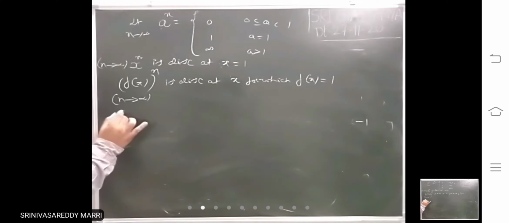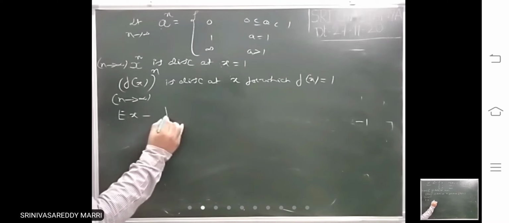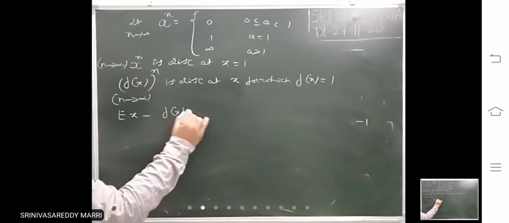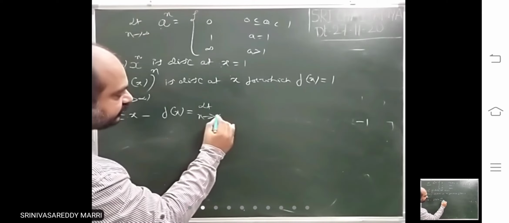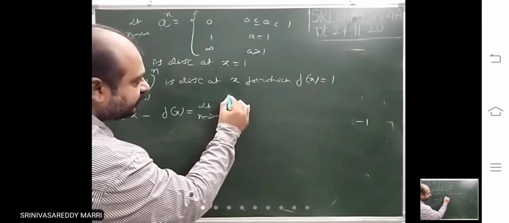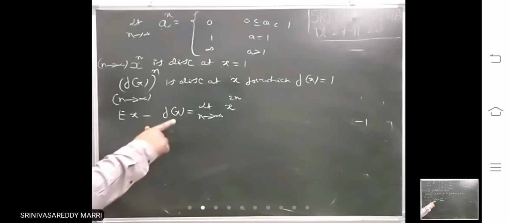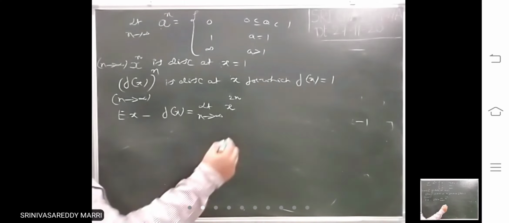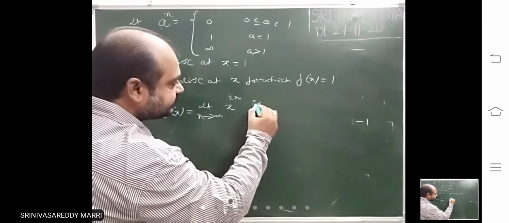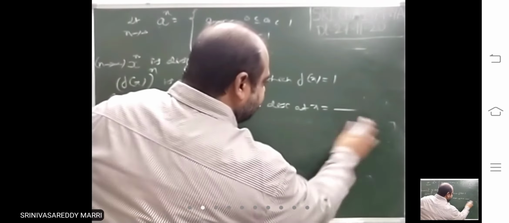Look at example. Suppose he will give like this. f of x equal to limit n tends to infinity x power 2n. Like this he will give. f of x is limit n tends to infinity x power 2n is discontinuous at x equal to dash.